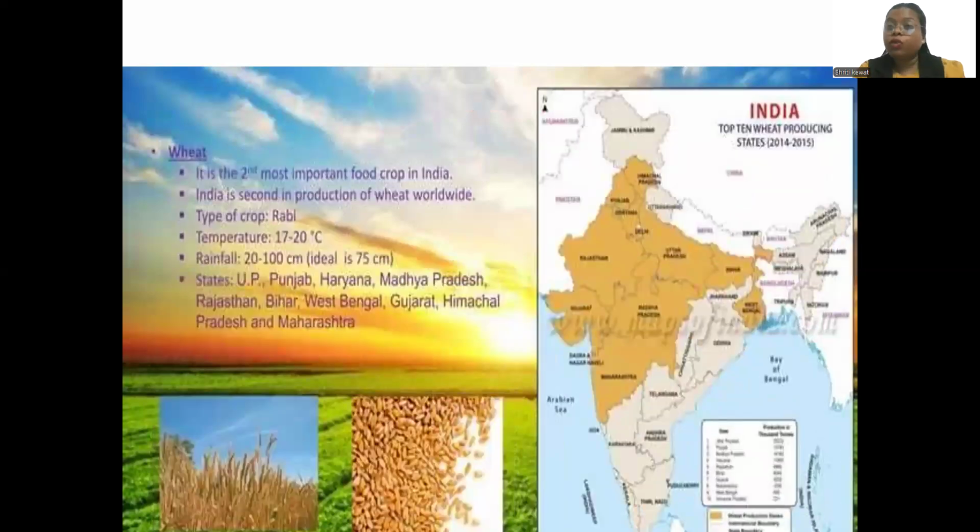Now the next one is wheat. Wheat is also the second most important food crop of India, and its production is second in the world. It's a rabi crop. What do you understand by a rabi crop? A rabi crop is a winter season crop, so wheat is grown in the winter season. The temperature is 10 to 20 degrees Celsius, and the rainfall is 20 to 100 centimeters, ideally 75 centimeters. The states which produce wheat are UP, Punjab, Haryana, MP, Rajasthan, Bihar, West Bengal, Himachal Pradesh, and Maharashtra. In the map, you can see the major wheat-growing parts.